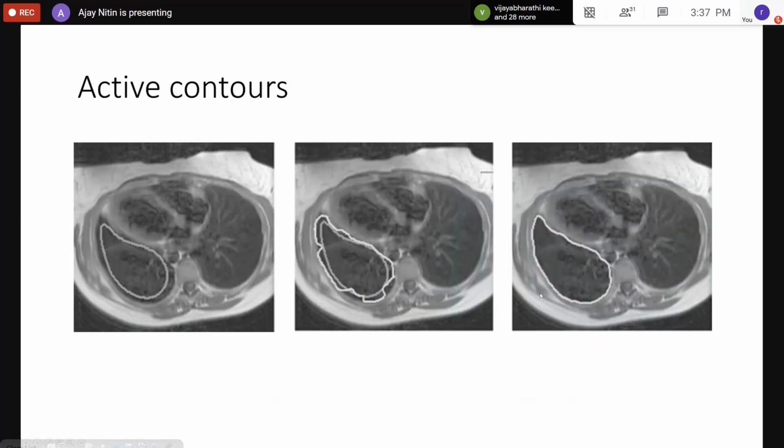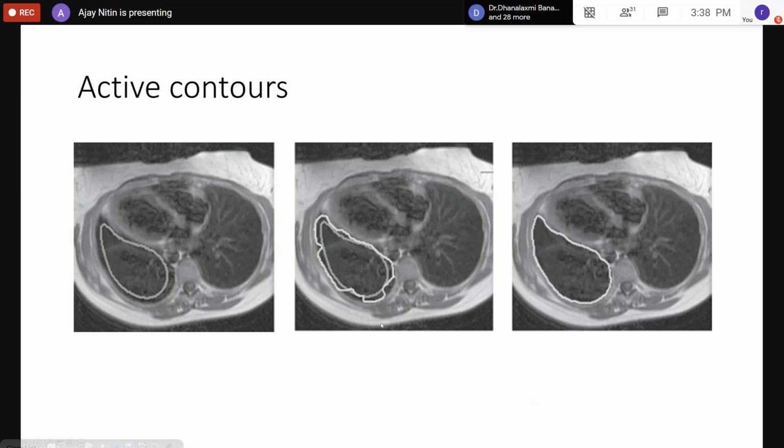A very common technique used in medical analysis is something called active contours. Basically, we draw a border. You can see that in this image there is a region of interest, a border drawn around an anatomy. These are intelligent contours in the sense that you can draw them any way you want. In the second image, if you draw with a mouse, for example, you cannot define the boundary very well.